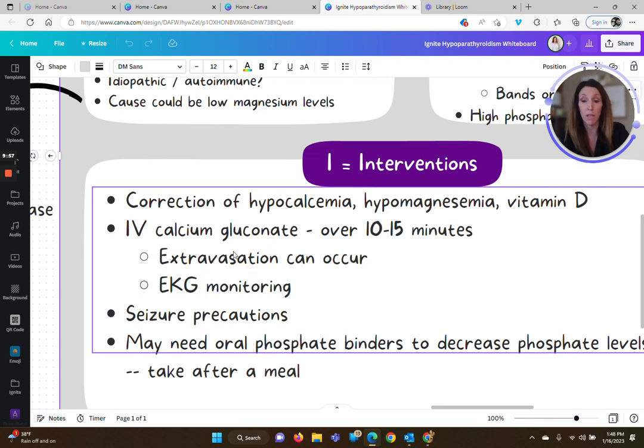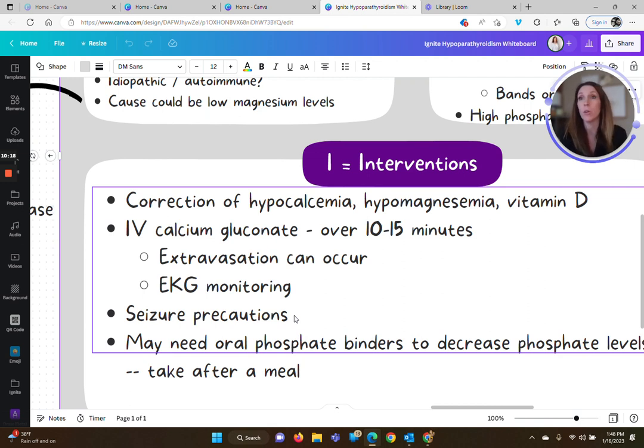And then while we're giving calcium gluconate, like I said, a lot of the cardiac function is controlled by calcium, so we want to make sure that we have the patient hooked up to the EKG or at least the cardiac monitor so that we can make sure they're not having any changes. The patient will probably need to be on seizure precautions because it is high risk for having a seizure if your calcium is too low.